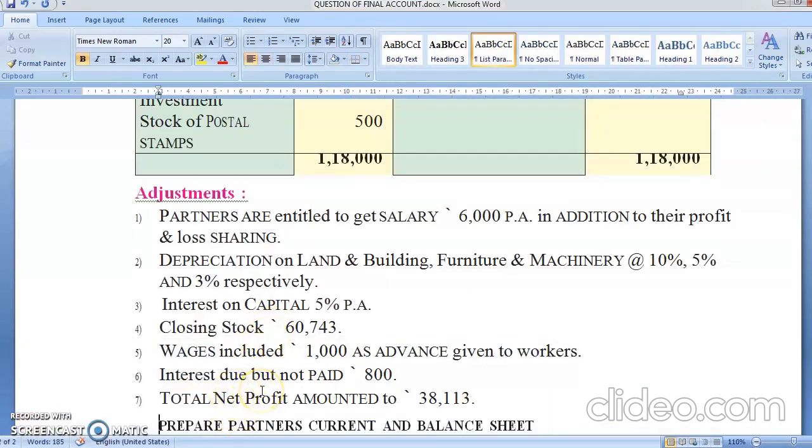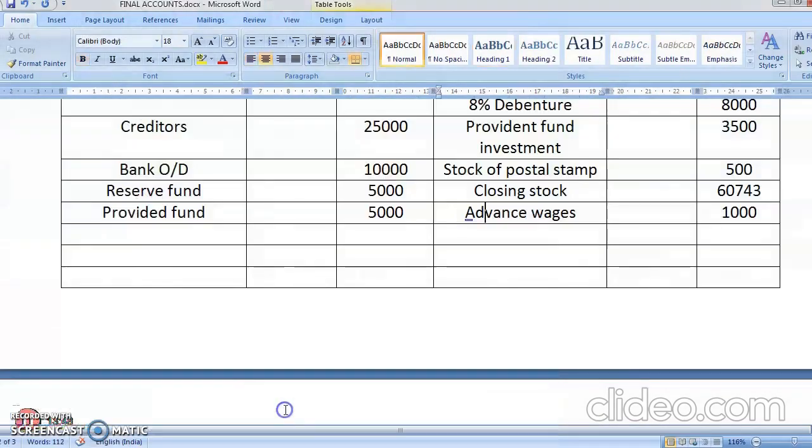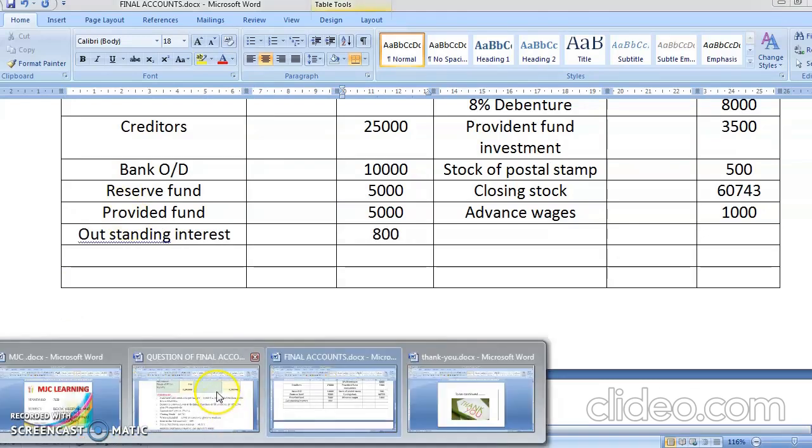Interest due but not paid. Interest due matlab it is due but you have not paid it. That means it is an outstanding interest. So it will come here as an outstanding interest. Yes, how much is the outstanding interest? Interest due but not paid is 800. Chalo.